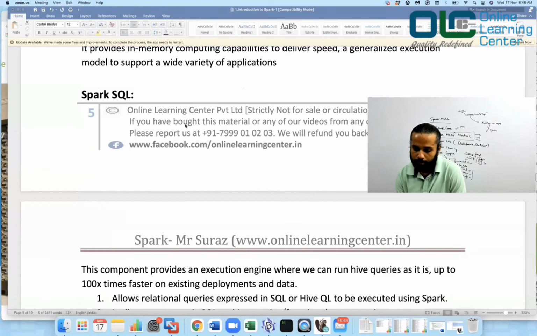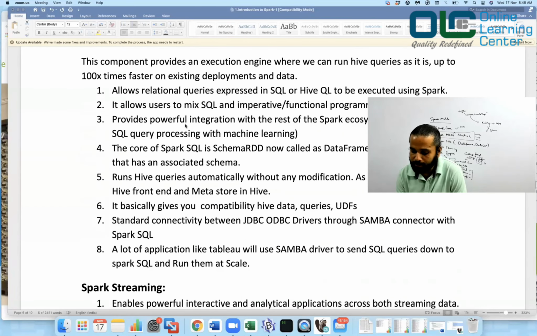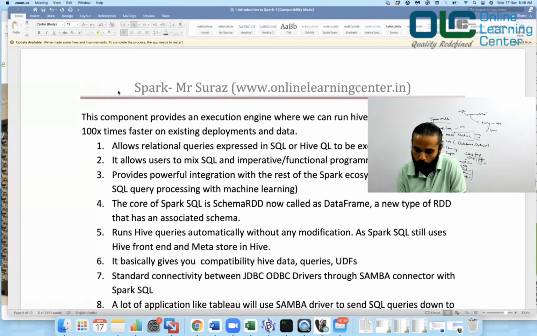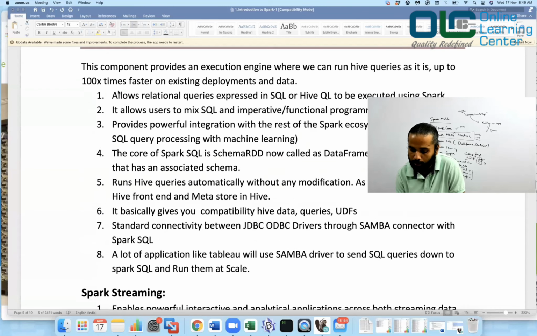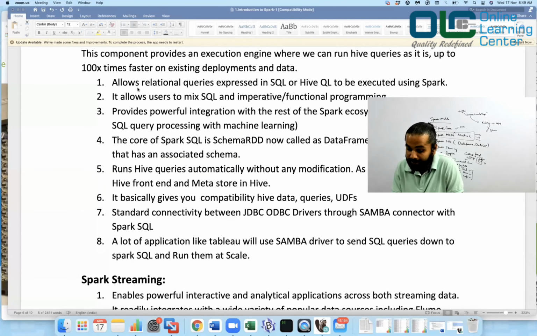Okay. Now, Spark SQL. As I said, this component provides an execution engine where you can run your Hive queries as well. And the same Hive query that used to run on MapReduce would now run at least 100 times faster, because of in-memory processing, is not it? What does your Spark SQL module allow you? It basically allows relational queries expressed in SQL or Hive queries to be executed using Spark. It allows users to mix SQL queries and functional programming, because when you are writing your Spark code, most likely we would be using Spark with Scala. And in Scala, you write functional code, right?